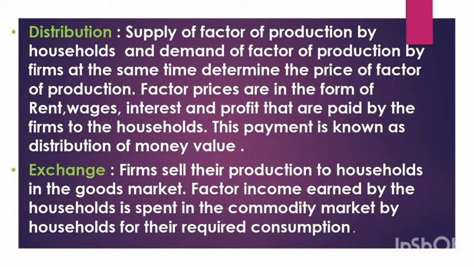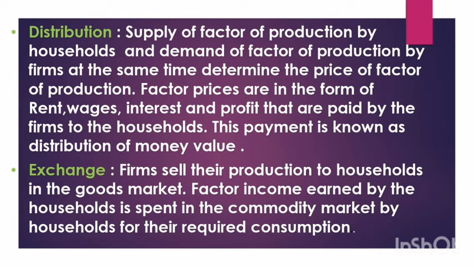Here the firms sell their production to households in the goods market. Whatever the firms are producing, they are selling in the goods market. Factor income earned by the household is spent in the commodity market by the household for their required consumption.